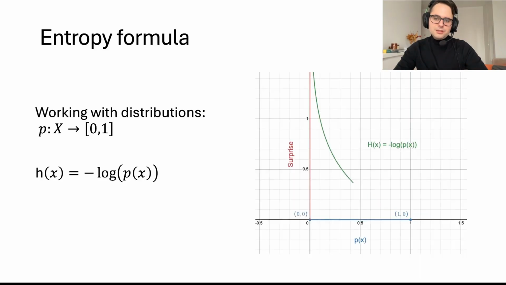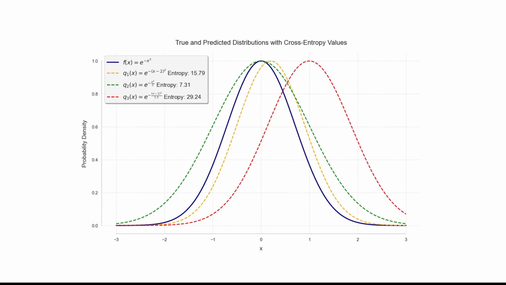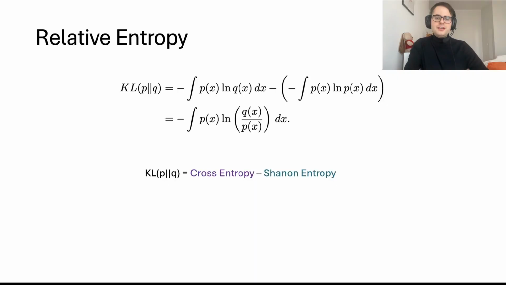We got to the end of this video, so let's wrap it up one last time. We started with Shannon entropy, which gave us a way to measure uncertainty or the average surprise in a probability distribution. Then we extended the concept even further with cross-entropy, which measures how well one probability distribution aligns with the true distribution. Finally, we introduced KL divergence, which bridges these two ideas. It's the extra cost or inefficiency when using an approximation distribution instead of the true distribution.